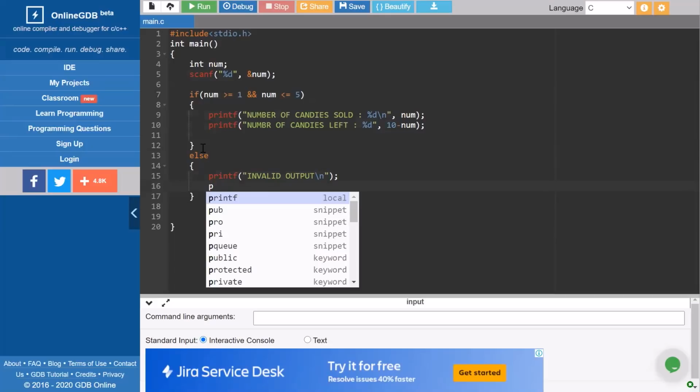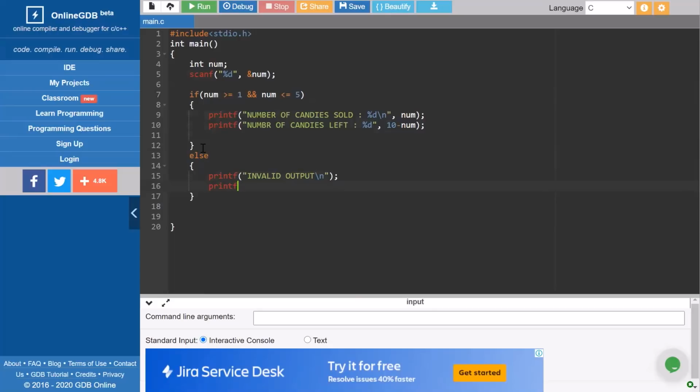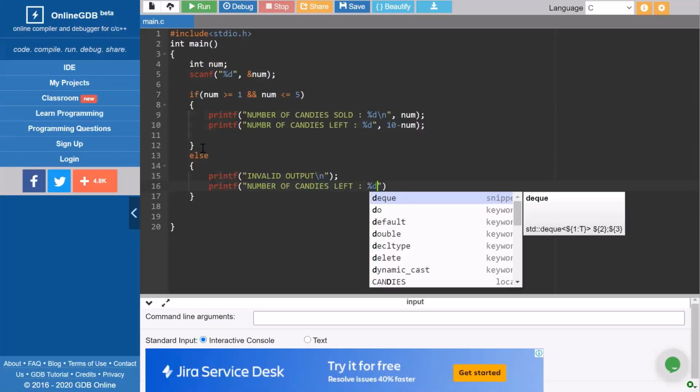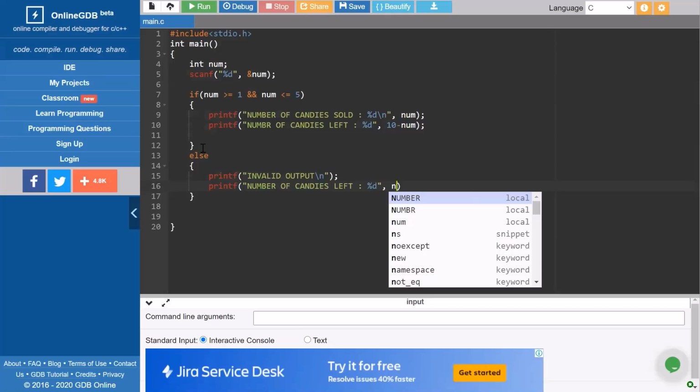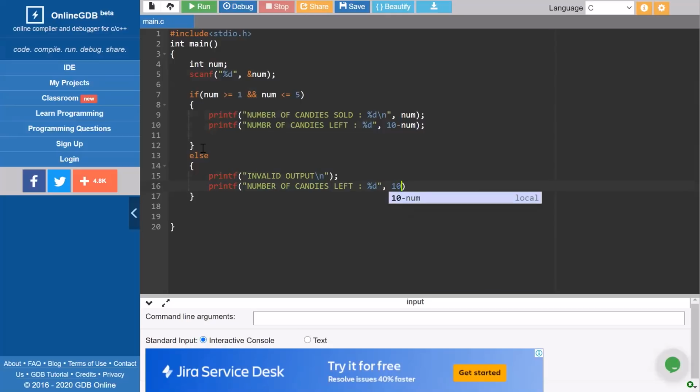So in the next line I will write printf, capital letters, number of candies left, and again the same thing, %d, and this n. Why 10? Because we removed this n, and since it is constant, we don't need to save it in any variable.